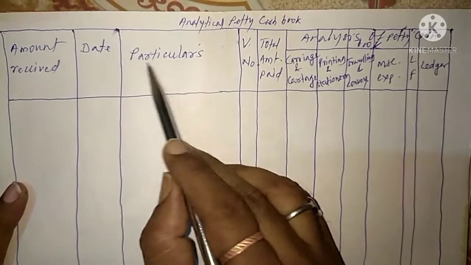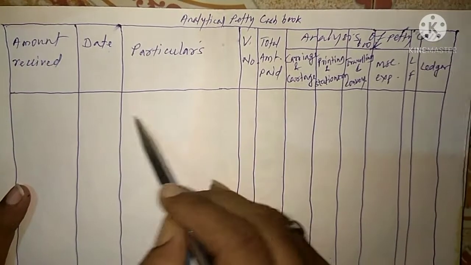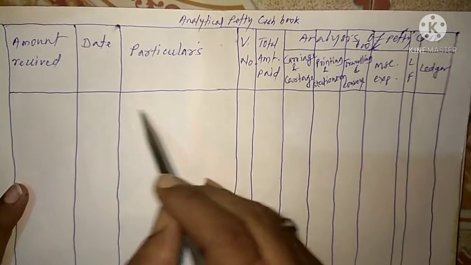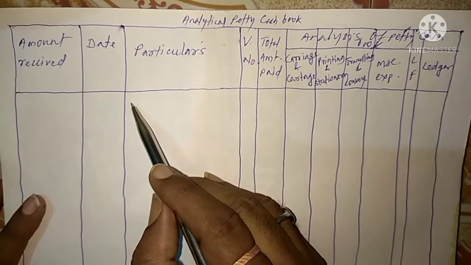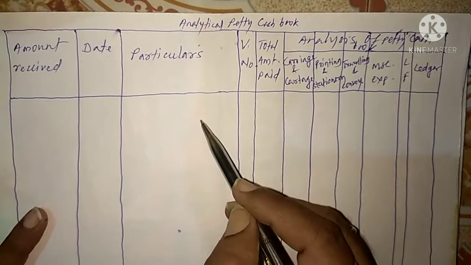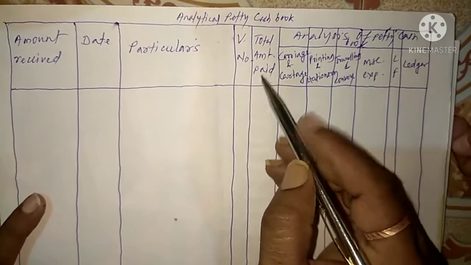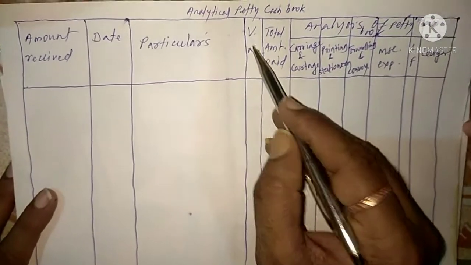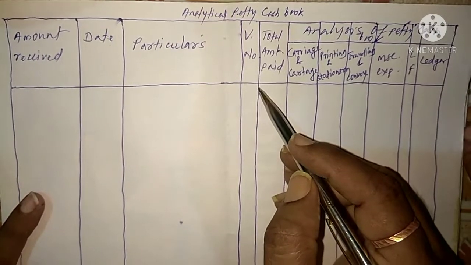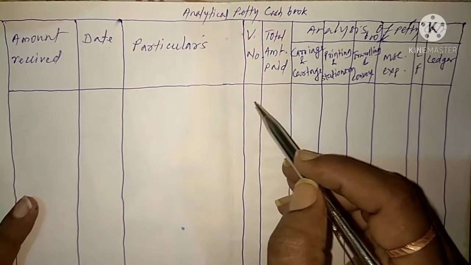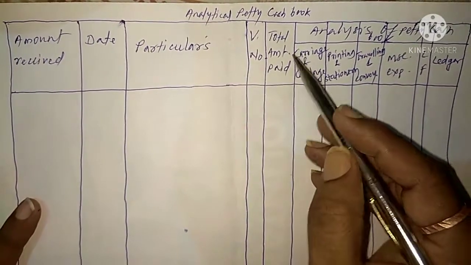And the third column is the particulars, and especially for this column we have to keep a little larger space, because we have to write the nature of the transaction here. Then after that, voucher number and total amount paid. As I told you in the earlier lecture also, in voucher number we are not writing anything. If there is any detail in the transaction about the voucher number, then only we write information in this column. Otherwise we leave this column blank.